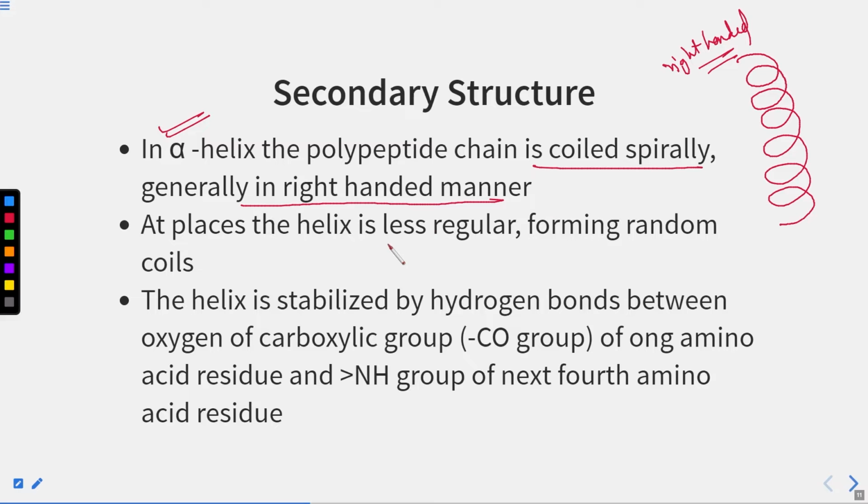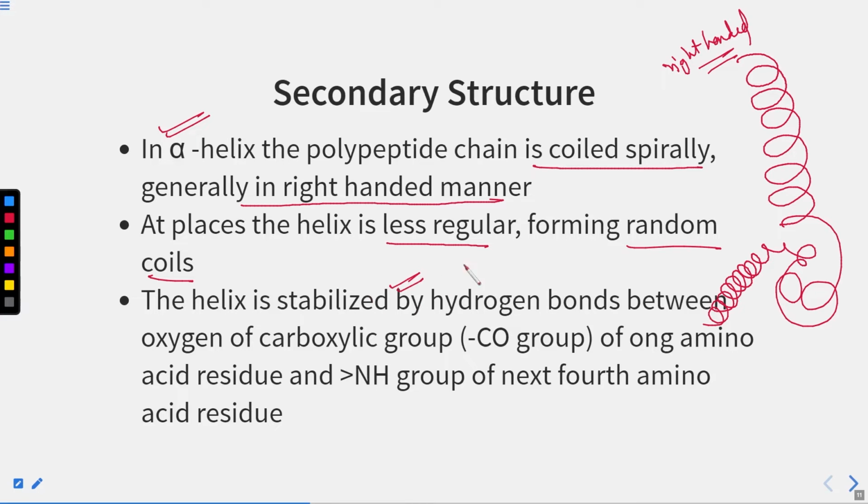At places, the helix is less regular, forming random coils. At some point you can see this coil is very random, but at some point it is again forming an alpha helix. And this alpha helix is stabilized by the hydrogen bond between the oxygen of the carboxyl group of one amino acid residue and the NH group of the next fourth amino acid.